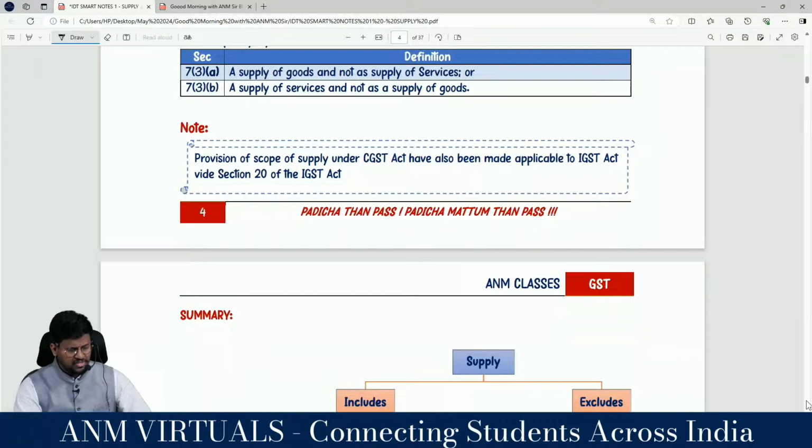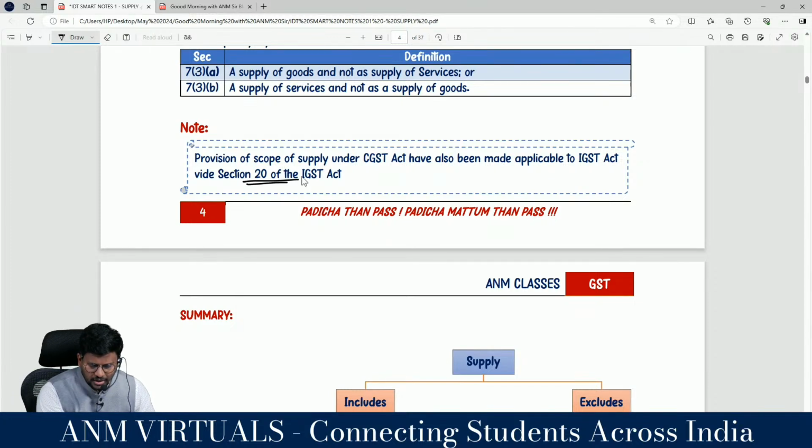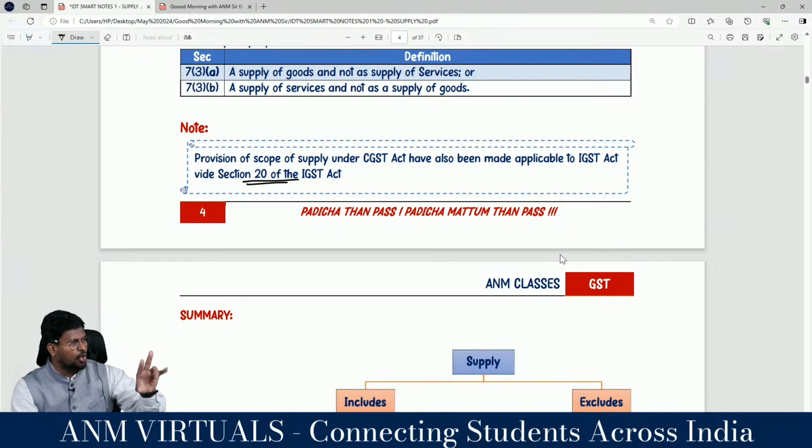Whatever provisions of section 7 we have discussed in the CGST Act are dragged to the IGST Act also by way of section 20 of the IGST Act. So the provisions on scope of supply under the CGST Act have also been made applicable to the IGST Act by section 20 of the enacted. That means section 7 of the CGST Act is equal to section 20 of the IGST Act. Are you clear? Yes, sir.